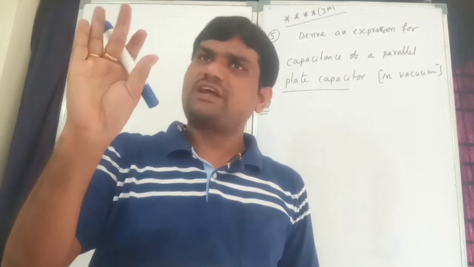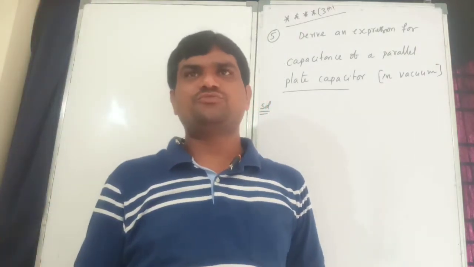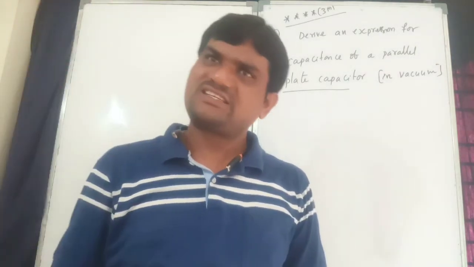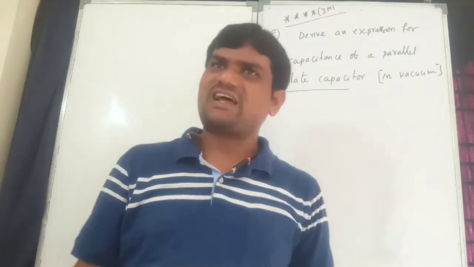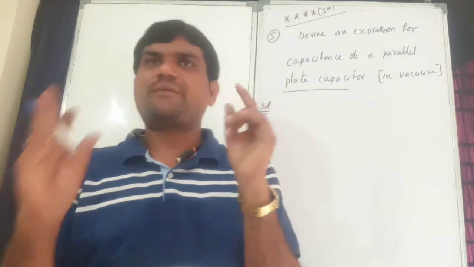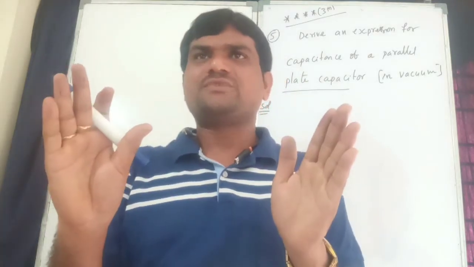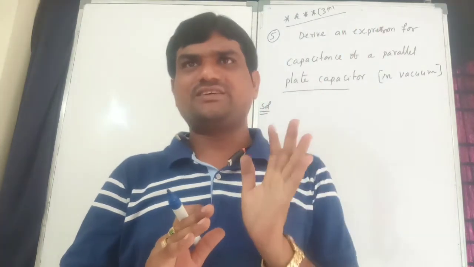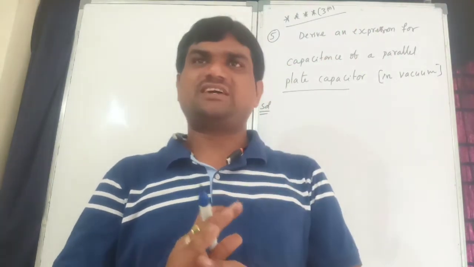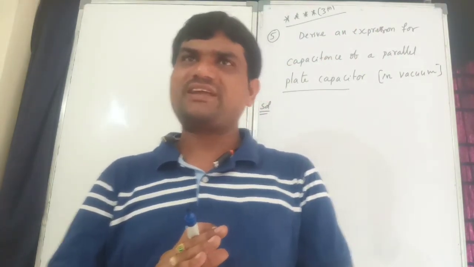A spherical capacitor has a different value, and a cylindrical capacitor has a different value. Different capacitors have different values. So capacitance has some factors affecting the capacitor.